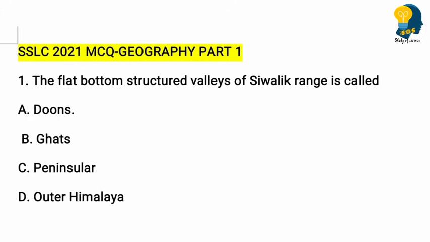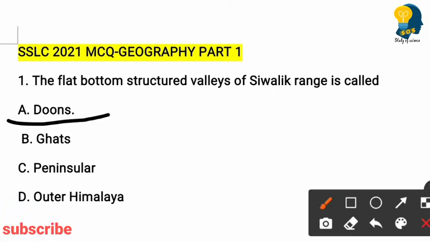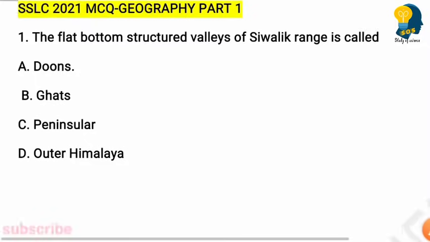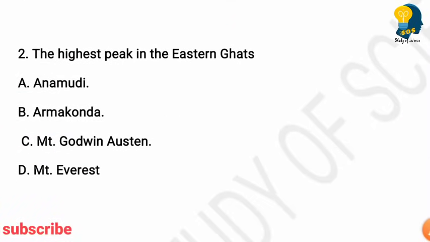The first question: the flat bottom structured valleys of Shivalik range is called. Options are dunes, ghats, peninsular, outer Himalaya. So here the right answer is dunes. The flat bottom structured valleys of Shivalik range is called dunes. Let us go for the next question.